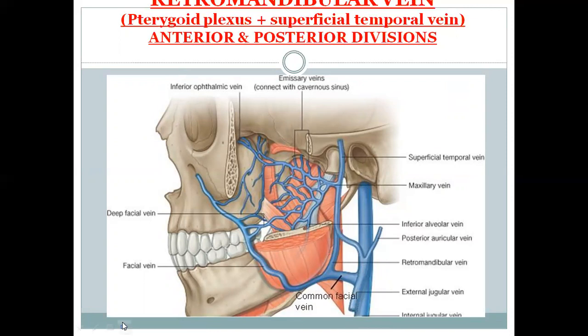So the examiner will ask you how the internal jugular is formed and how the external jugular is formed. The external jugular drains the exterior of the skull and also drains the facial area. And internal jugular, it also drains the face, thyroid, tongue, and pharynx, and it has deep cervical nodes along with it, and it also receives the drainage of the brain, the meninges, and inner side of the skull.